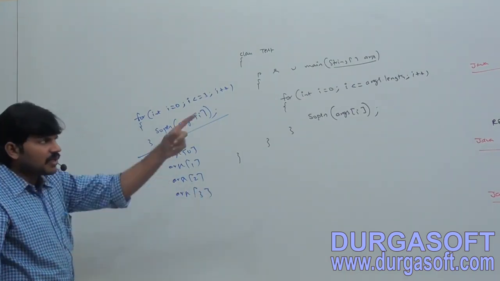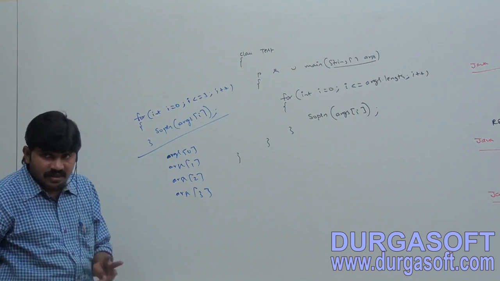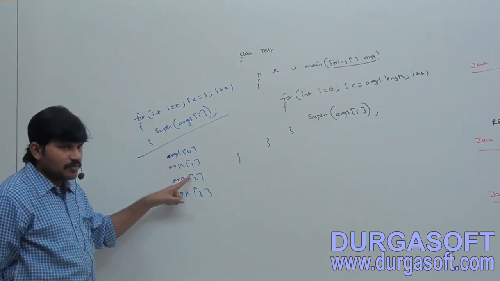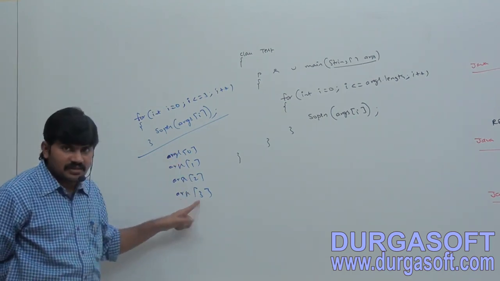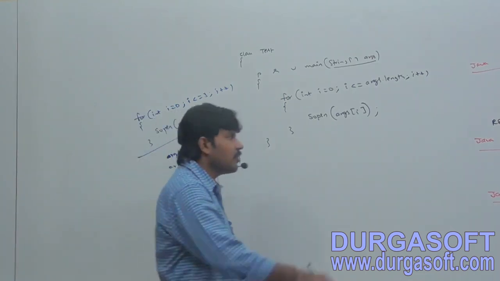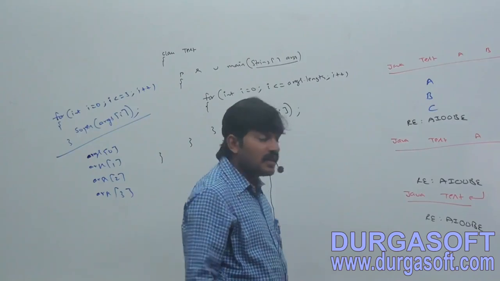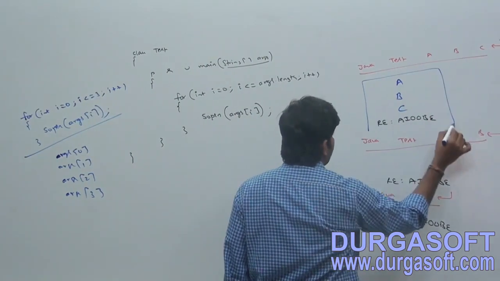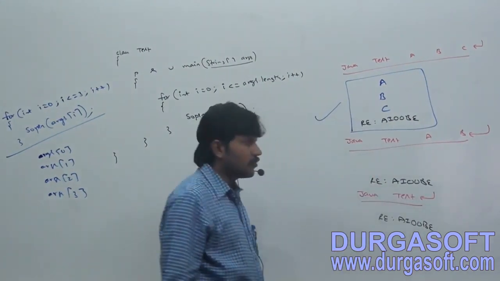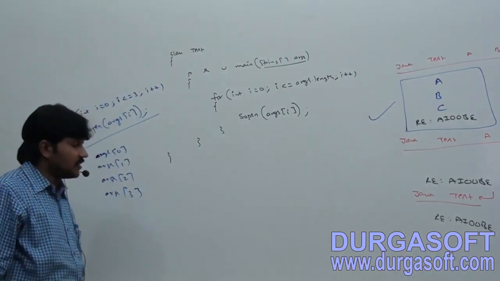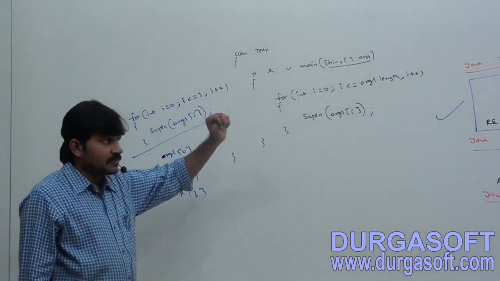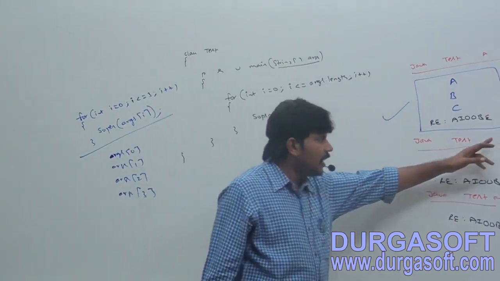But how many command line arguments are we passing? Three: args[0], args[1], args[2]. But whenever we try to access args[3], immediately, first A is printed, B printed, C printed, and then we will get a runtime exception saying ArrayIndexOutOfBoundsException. Are you getting that? Okay. Next, second one: java Test A B.